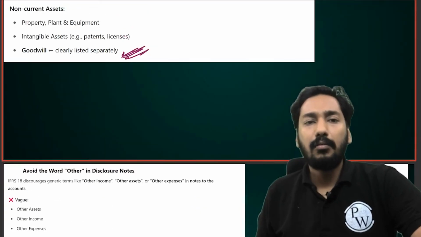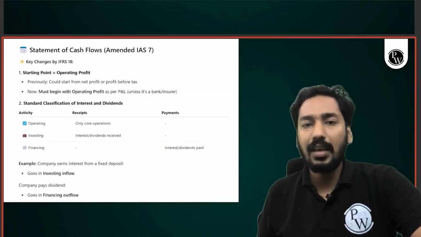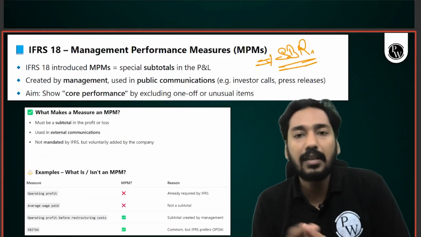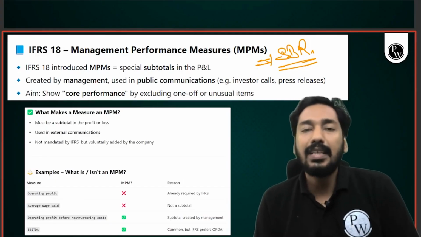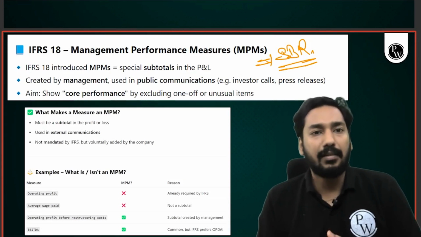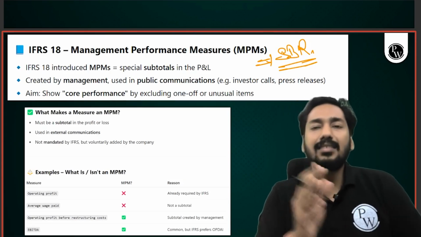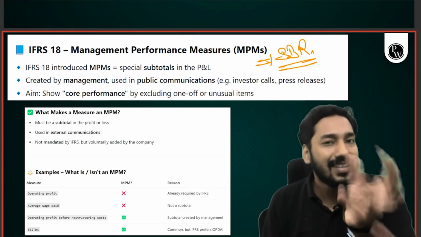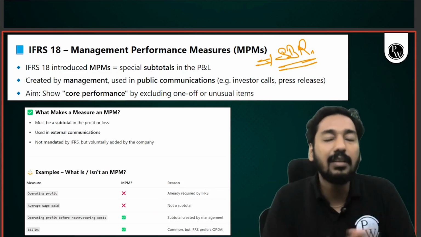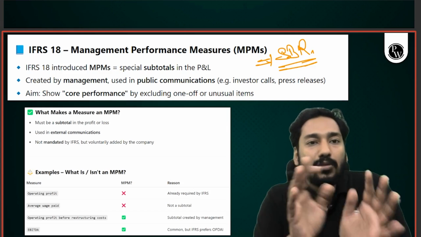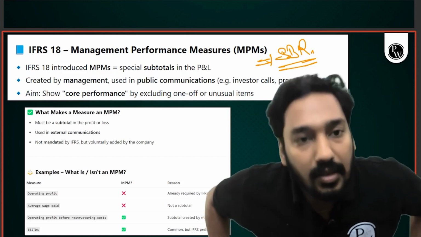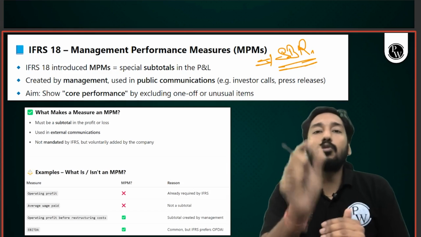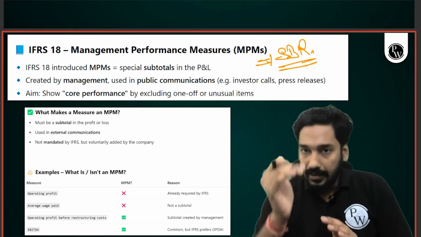Although till now, whatever amendments I have discussed, do you think they are very painful? It is very easy for both FR and SBR students. They can all manage these amendments. They are not even amendments or major changes. These are just clarifications in terms of presentation. They're bringing more, see, understand the objective. The previous IAS 1 was not very strict about the presentation of such items. Now IFRS 18 has given clarity and strictness on how you should present the following things.